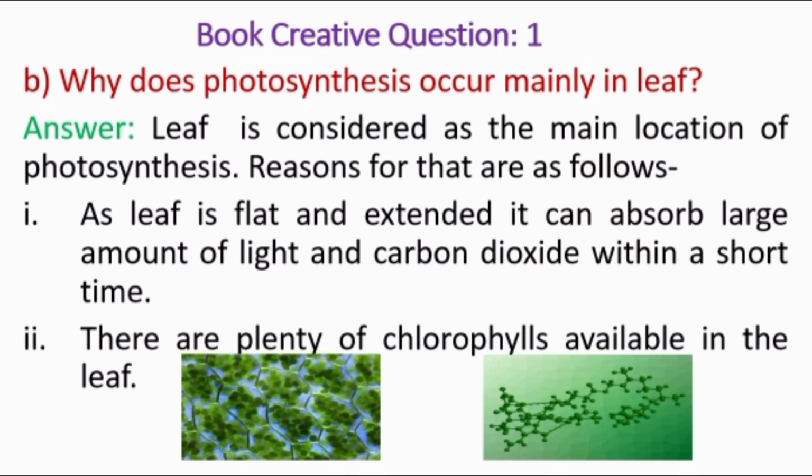There are some reasons for which photosynthesis occurs mainly in the leaf. And the reasons are as follows. As the leaf is flat and extended, it can absorb a large amount of light and carbon dioxide within a short time. Reason number 2. There are plenty of chlorophylls available in the leaf.